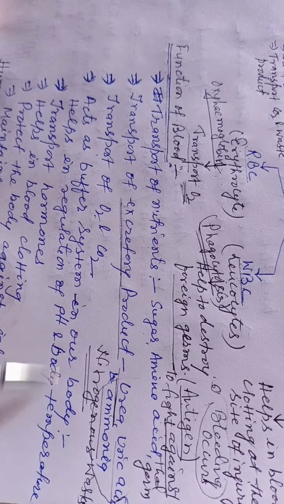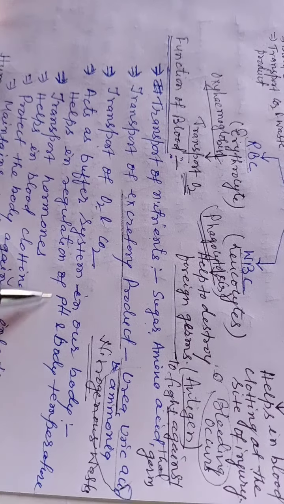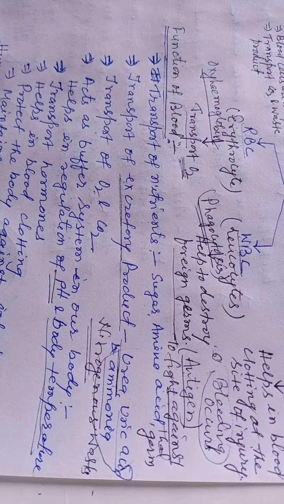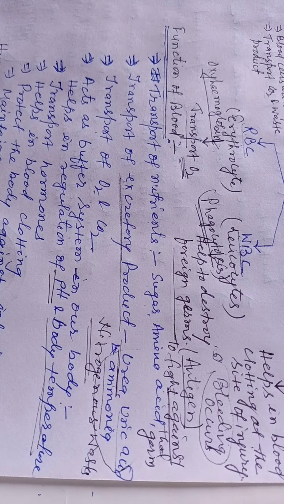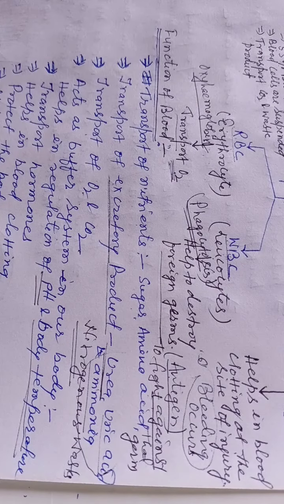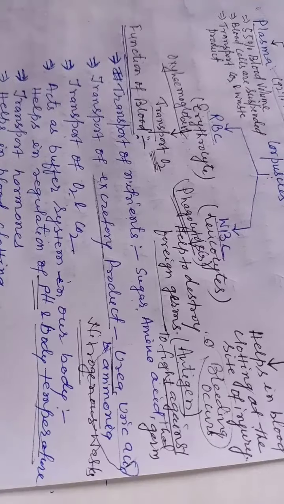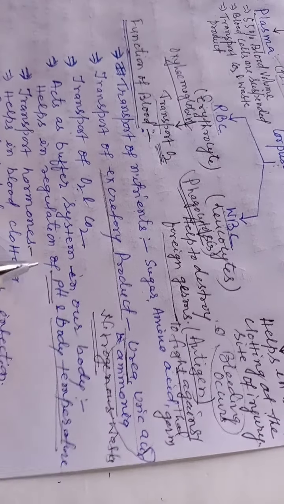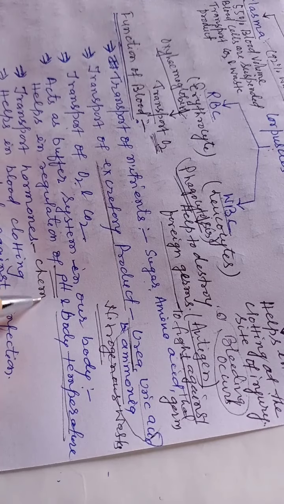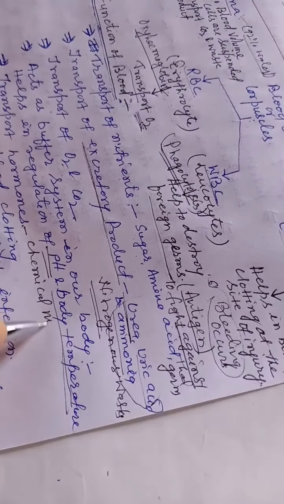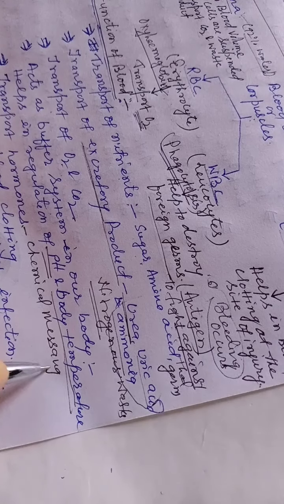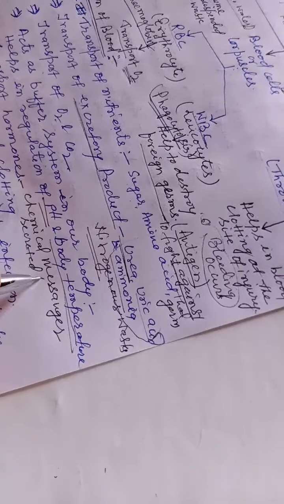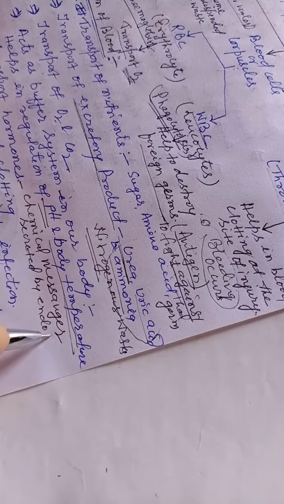Blood acts as a buffer system in our body. It helps in regulation of pH and body temperature. You know that our body temperature is regulated by the blood, so it acts as a buffer. It also transports hormones. Hormones are chemical substances, chemical messengers secreted by endocrine glands.